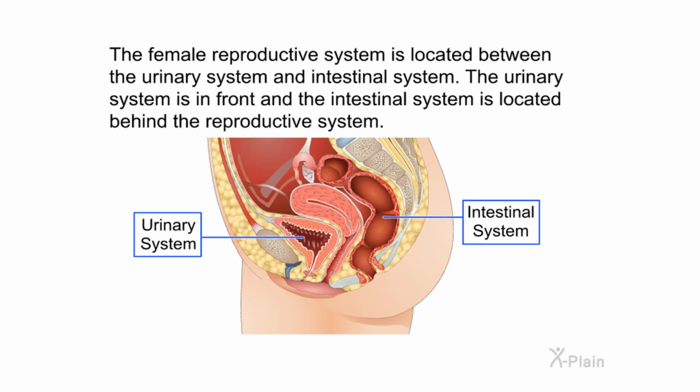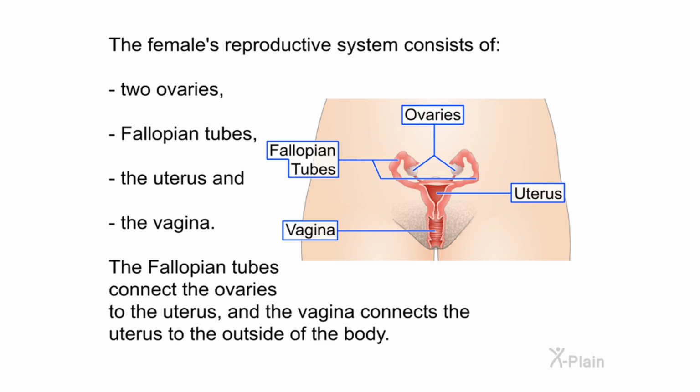Anatomy. The female reproductive system is located between the urinary system and intestinal system. The urinary system is in front and the intestinal system is located behind the reproductive system. The female's reproductive system consists of 2 ovaries, fallopian tubes, the uterus, and the vagina. The fallopian tubes connect the ovaries to the uterus, and the vagina connects the uterus to the outside of the body.